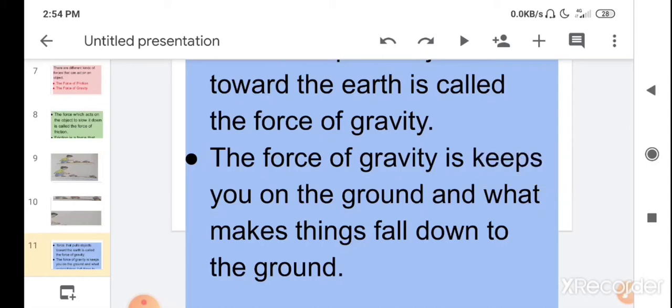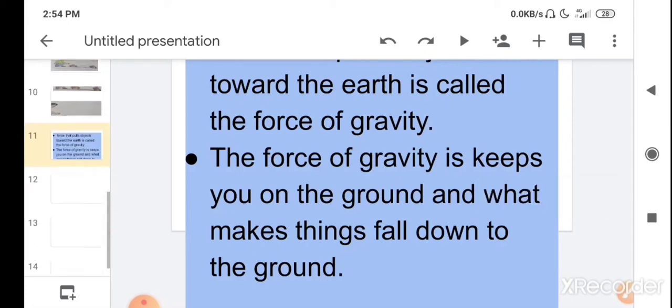So that's why the force of gravity is very important. It keeps you and other things on the ground, and whatever things go upward in the sky always fall down to the ground. So this is because of the force of gravity.